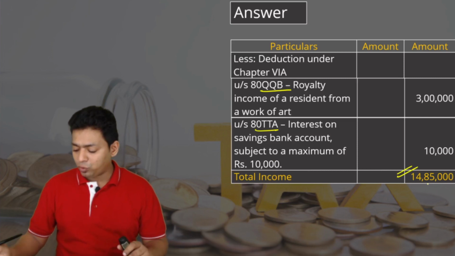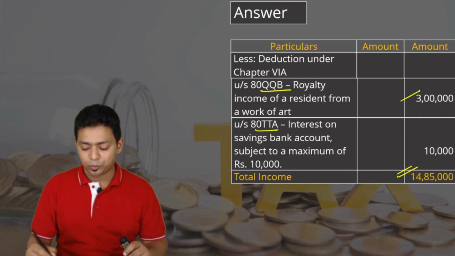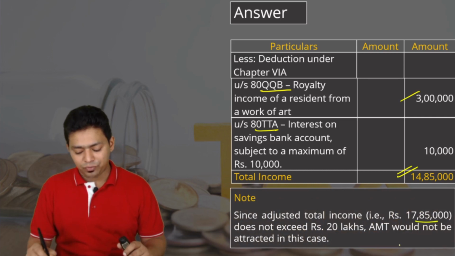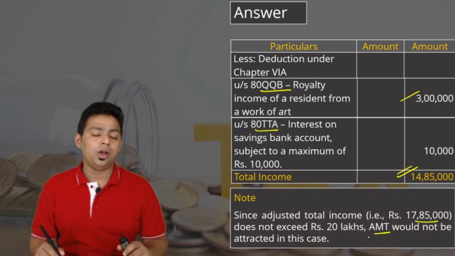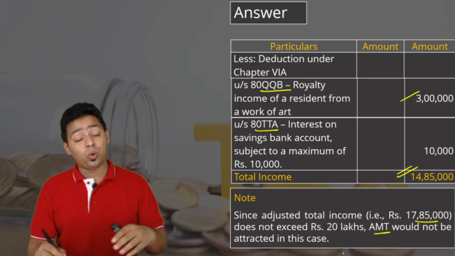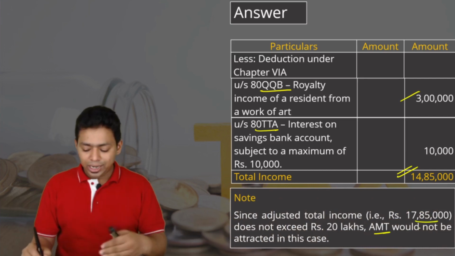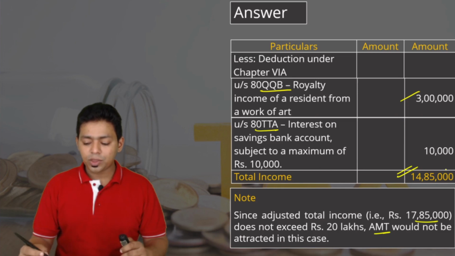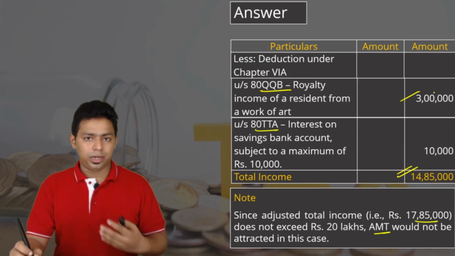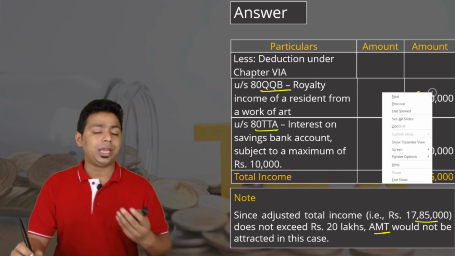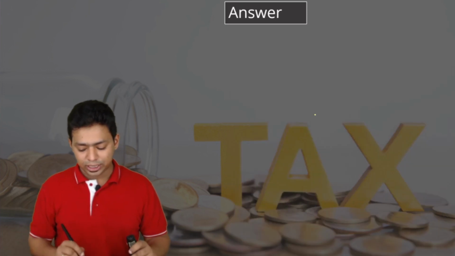Now, again you have to check: 14,85,000 plus 3 lakh rupees becomes 17,85,000. Therefore, AMT is not applicable. Alternative minimum tax is applicable only when net taxable income, that is total income plus royalty deduction, profit linked deduction, exceeds 20 lakh rupees. Then only it is taxable.